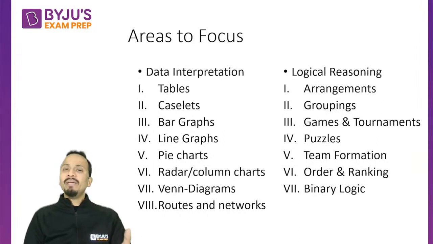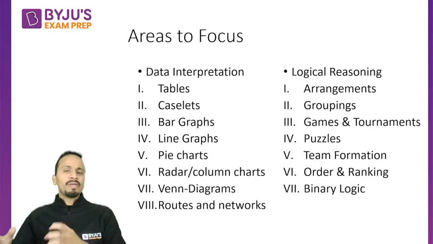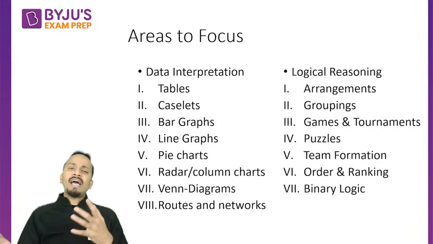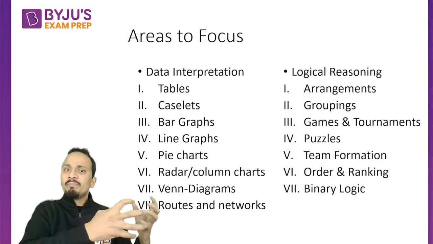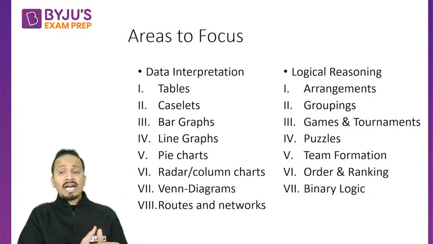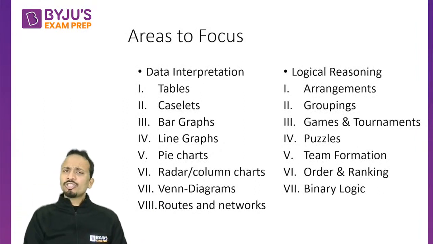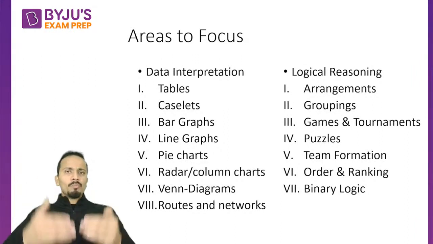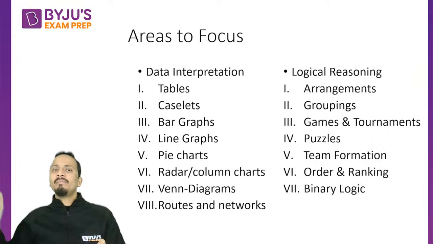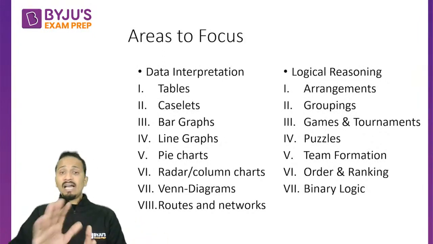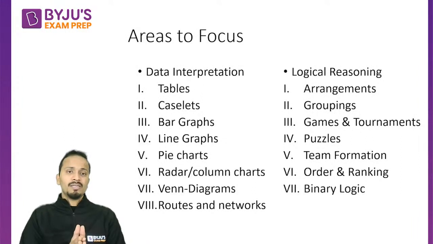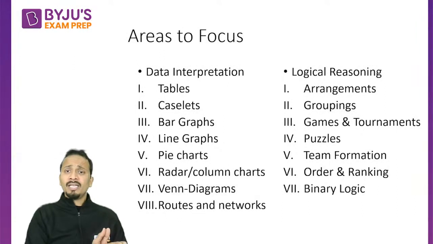It's not the basic linear arrangement or circular arrangement. Okay. So it's arrangement plus grouping, a combination of grouping, like dividing some given people into teams. Like I have mentioned, team formation, order and ranking. So these types of questions come every year where you'll have to group people according to different parameters. Let's say I have also taken one example in this session. I'll be taking you to that example, a question which came in CAT 2021.